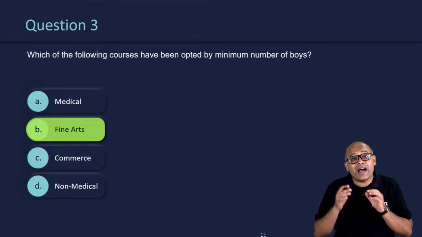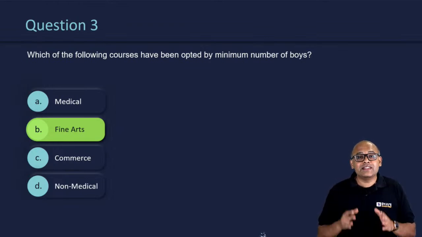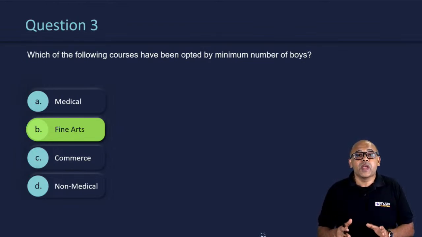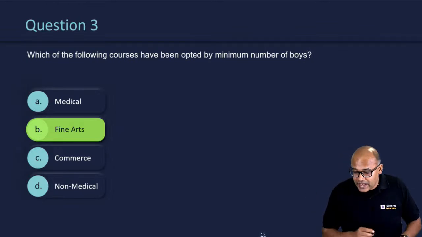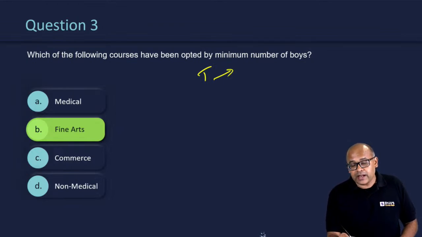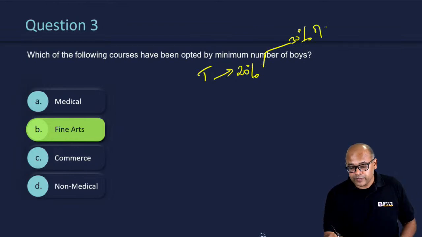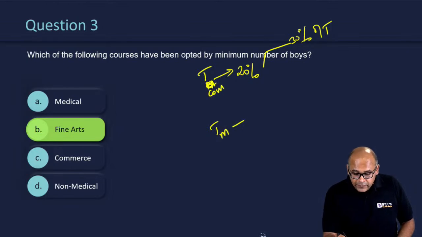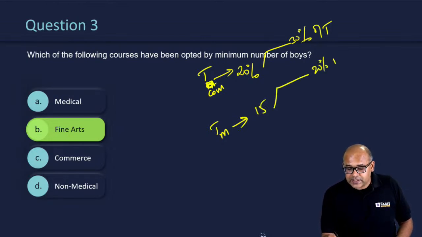So friends, if you actually try to calculate, it becomes lengthy. This question is not meant to be calculated, but you should be looking at percentages. For example, if you're looking at non-medical percentages, if the total is T, and non-medical is, let's say, 20%, the girls are 30% of total. I'm just taking it as an example. Similarly, let's say this is fine arts, or let us say commerce. If the total of commerce is 15%, then you're taking 20% of total as girls.